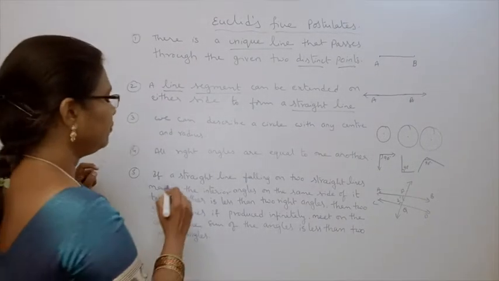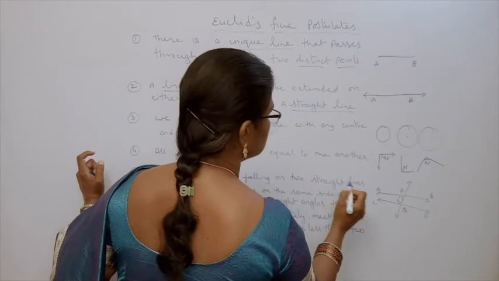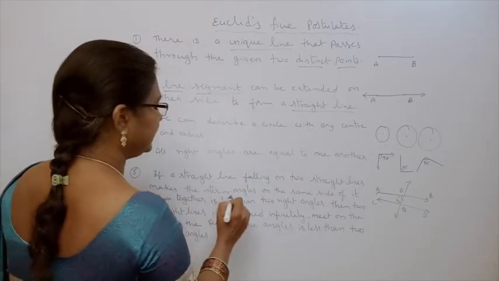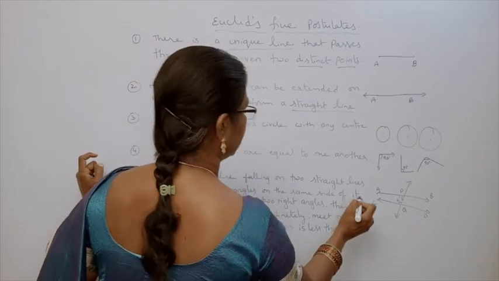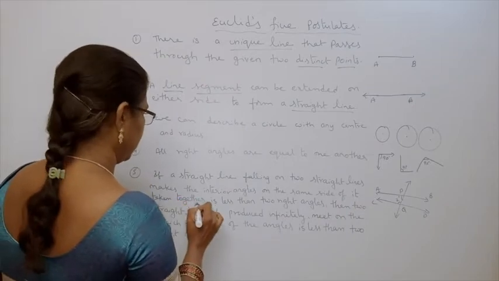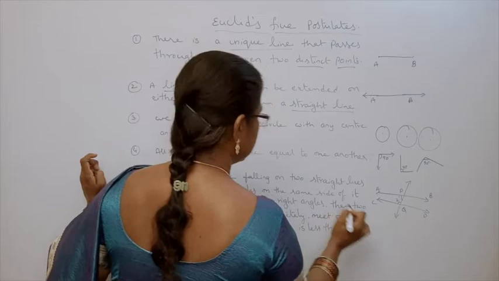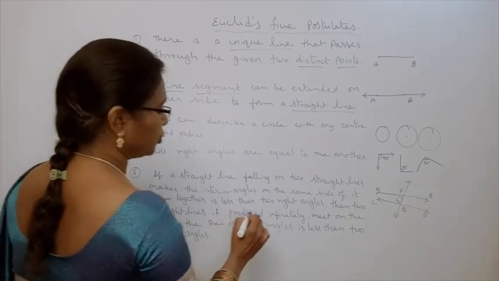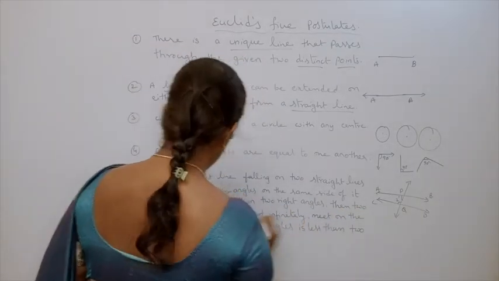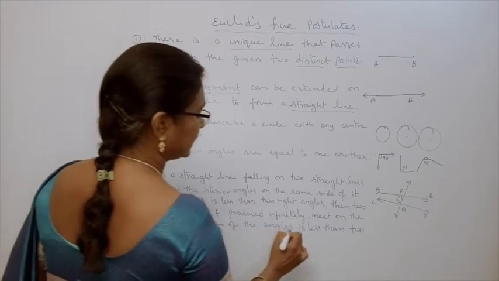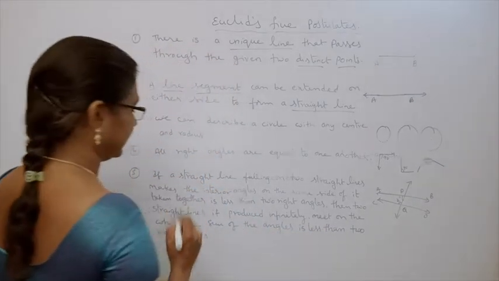Fifth one: if a straight line falling on two straight lines makes the interior angles on the same side of it taken together less than two right angles, then the two straight lines, if produced infinitely, meet on that side on which the sum of the angles is less than two right angles.